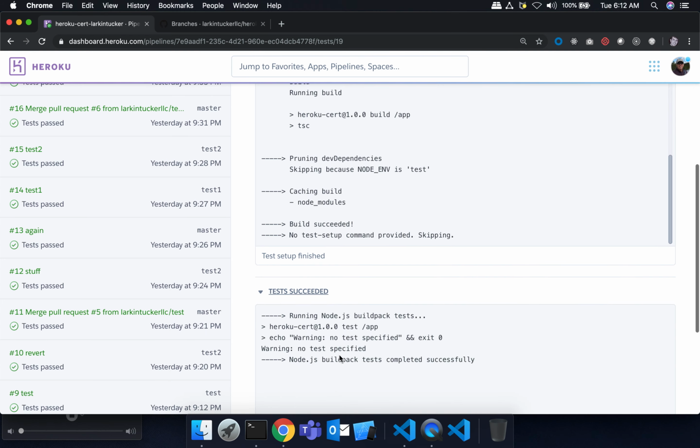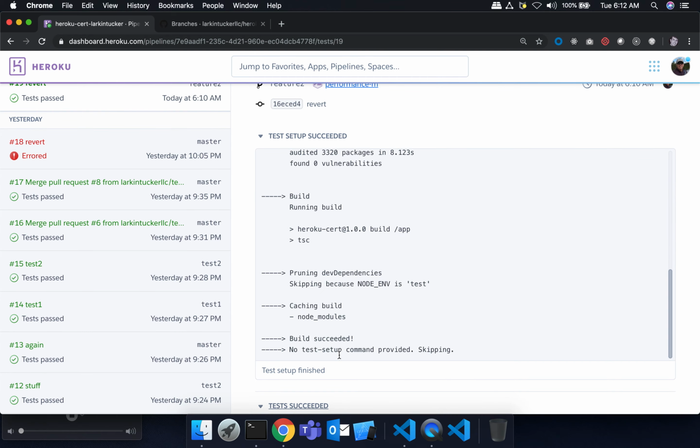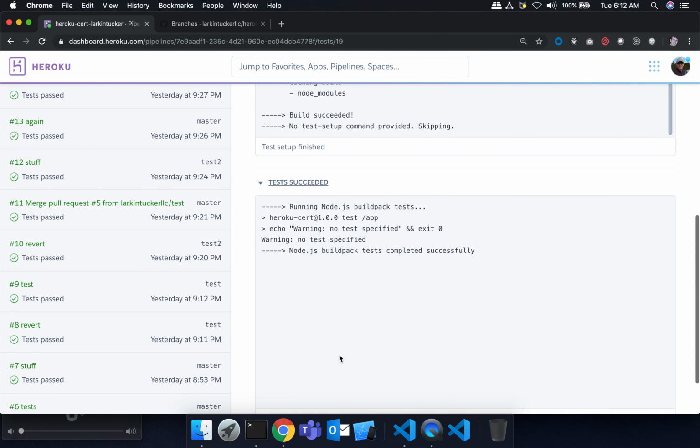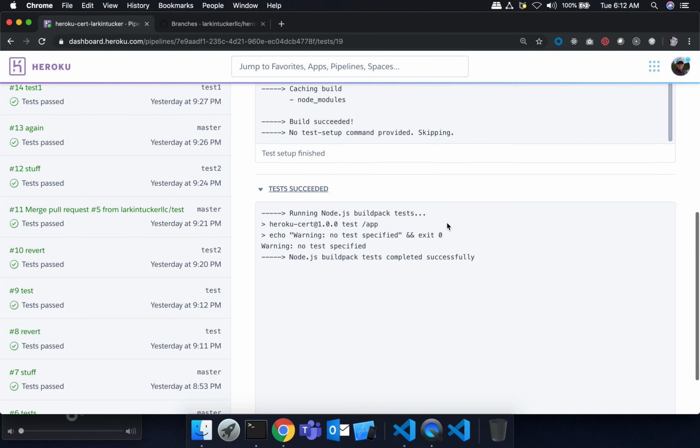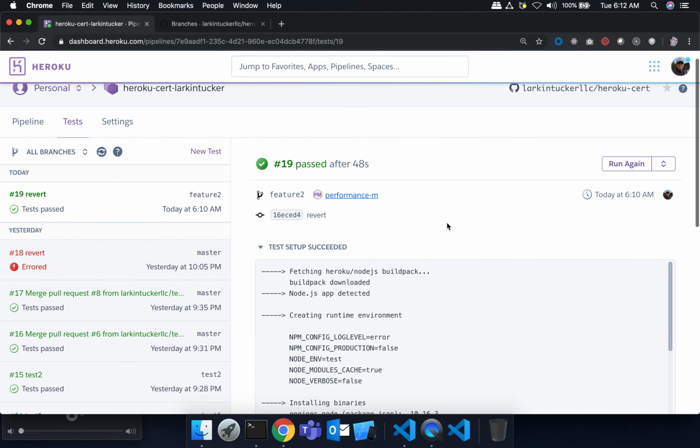it did a test step. So there's like 2 steps. There's a test setup, and then there's a test run. The test run, it looks like it auto-detected the fact that there was a test npm script, so it ran it, and it basically said that test always works, so that's why this passed. So then it was complete.